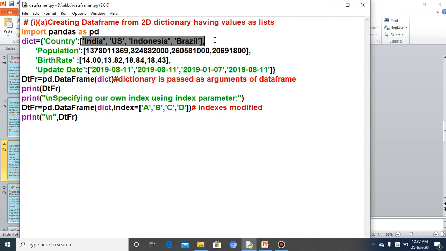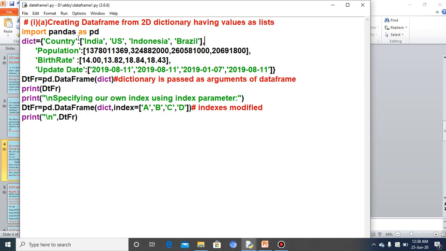How will you recognize this is a list? Because the values are placed under square brackets. Clear? The second key is population; the values are placed under this. So this is India's population, US you can say like that. And birth rate 14.00, 13.82 and so on. And update date, again all the values of update date are given under square brackets. That is, it is also a list.